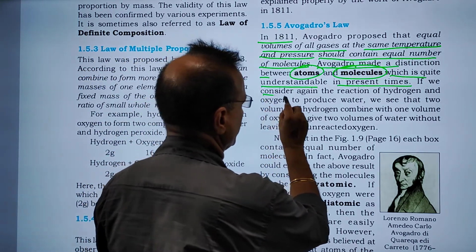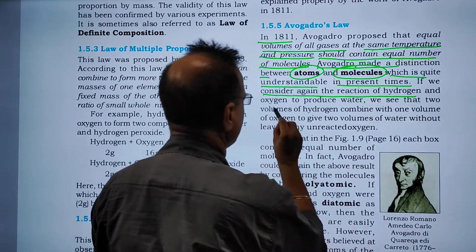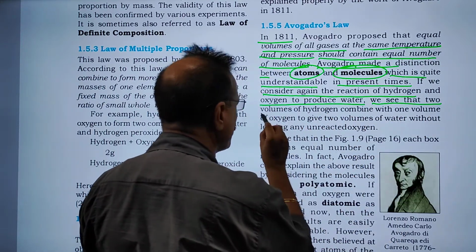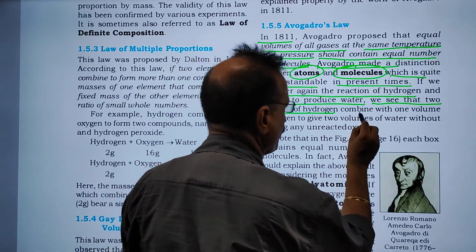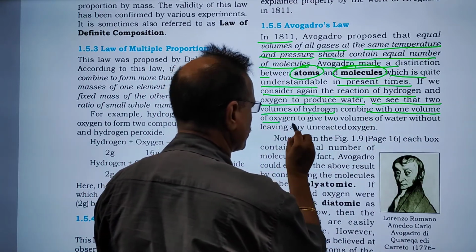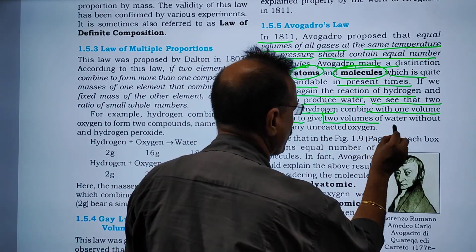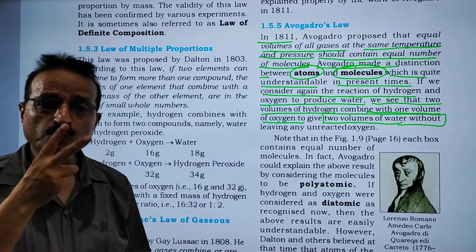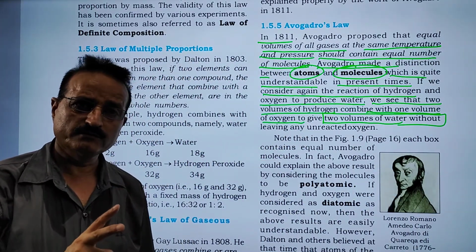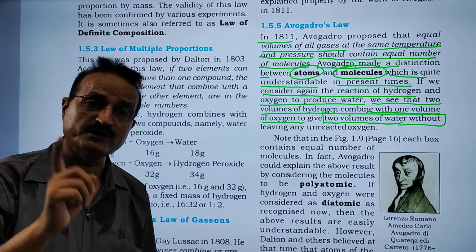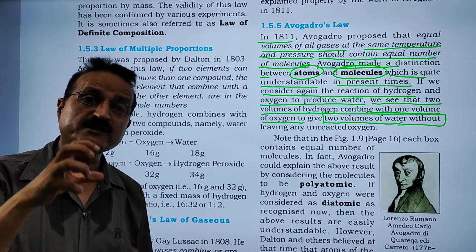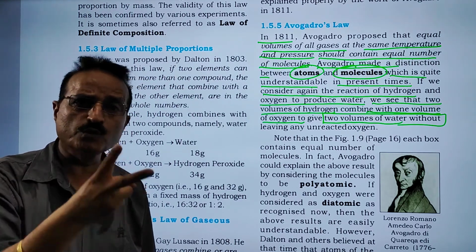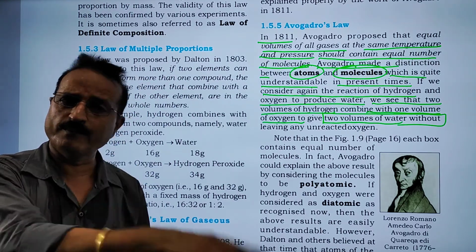If we consider again the reaction hydrogen and oxygen to produce water, we see that 2 volumes of hydrogen combine with 1 volume of oxygen to give 2 volume of water. 2 volume of hydrogen, 1 volume of oxygen combines chemically together to give 2 volume of water vapor.